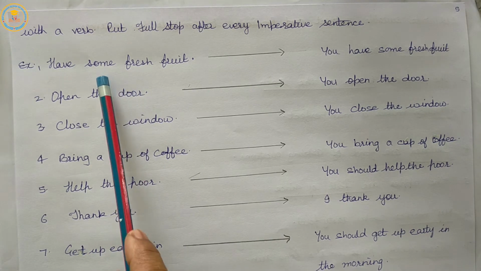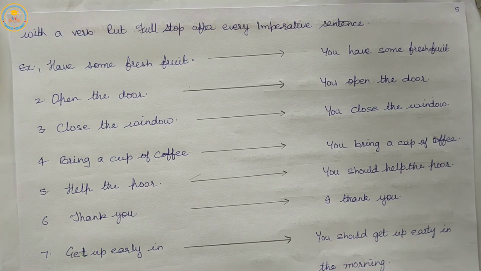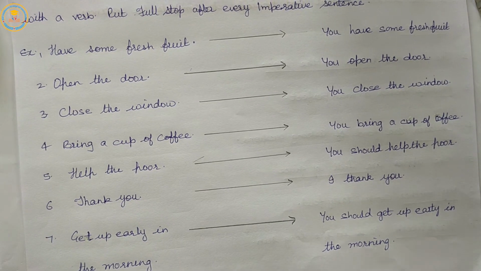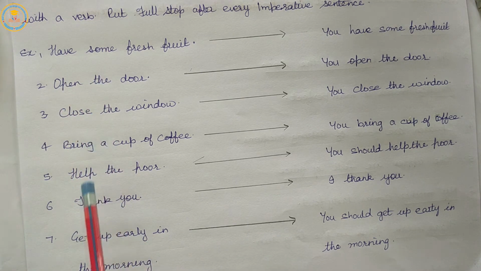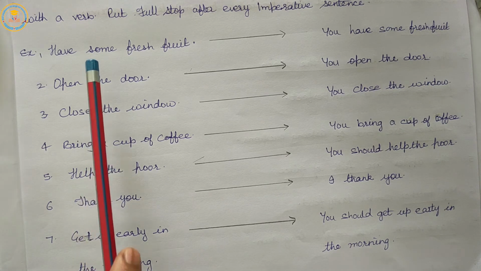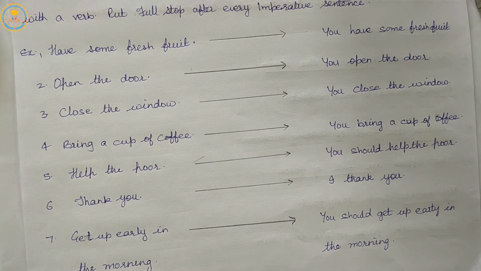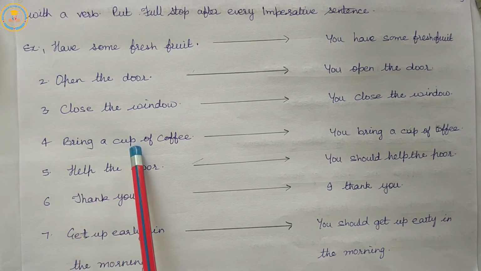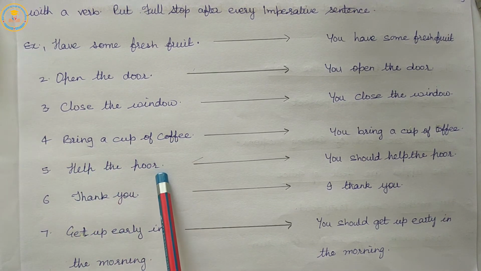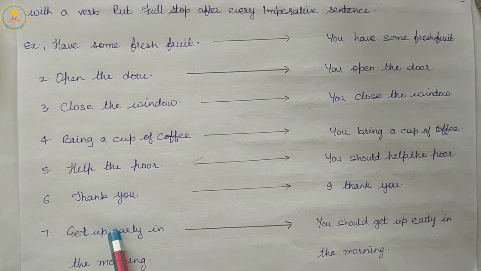So, all these are imperative sentences, and here the subject is hidden or already understood. In all these sentences, the subject is not given.